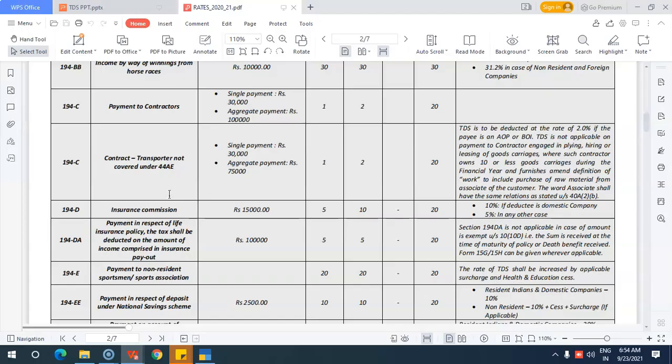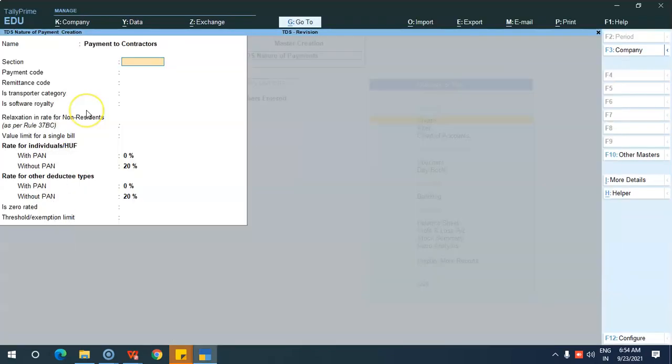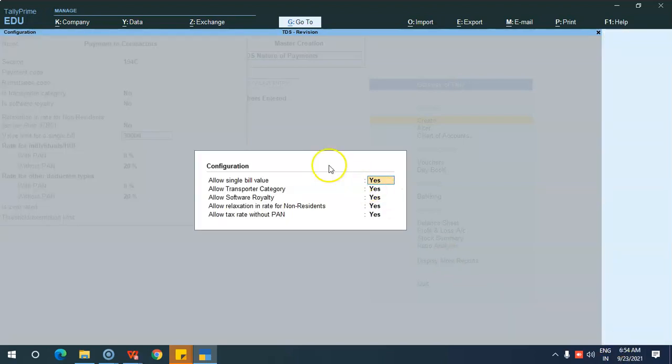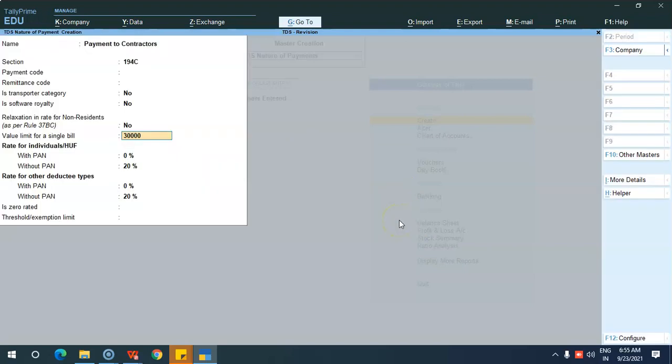Then the section. Section is also very important. It has also been provided in the rate chart. It is 194C. If you are using the helper option, all the details will appear automatically. So the single bill is 30,000. And there is an F12 option over here, F12 configuration. Whatever relevant feature you want, you can enable it over here.